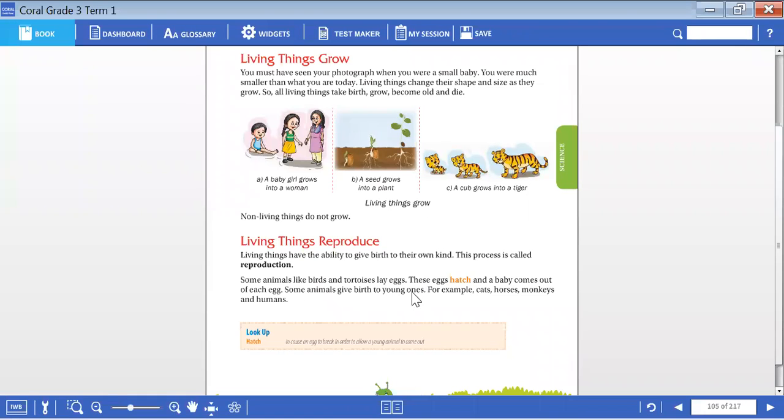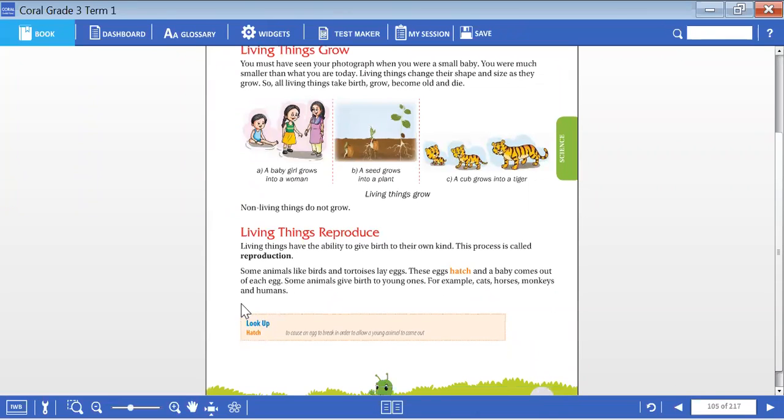And some animals will directly give birth to young ones. Without the help of an egg, some animals will directly give birth, like puppies, kittens, dogs. They'll give birth directly to young ones. Examples: cat, horse, monkey, and humans. Yes, we humans also give birth directly to babies.